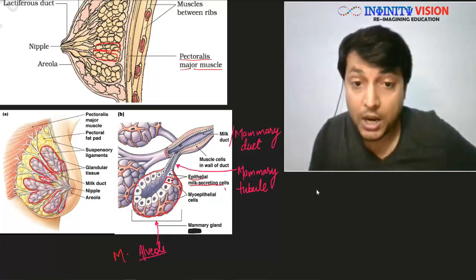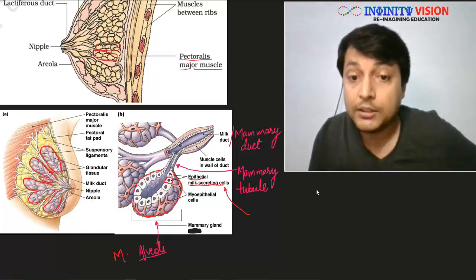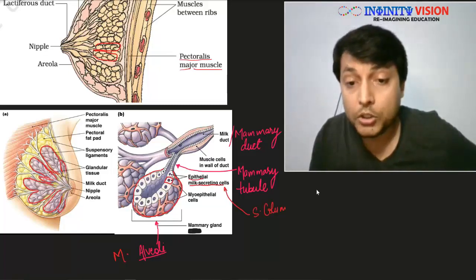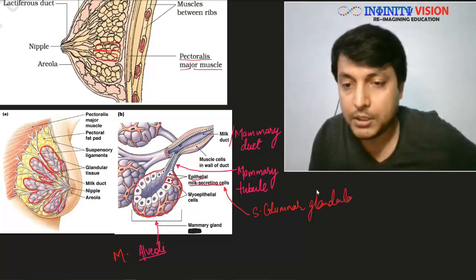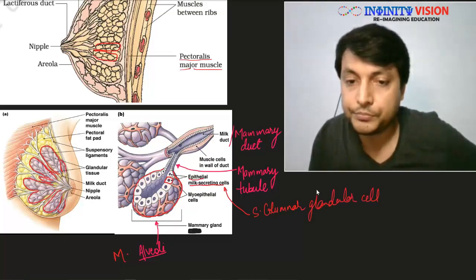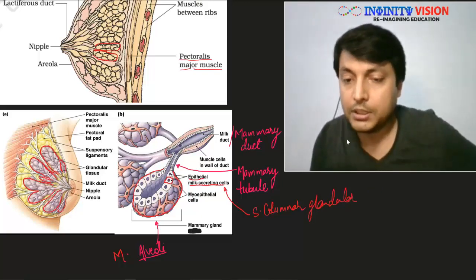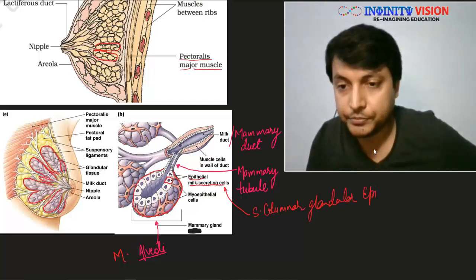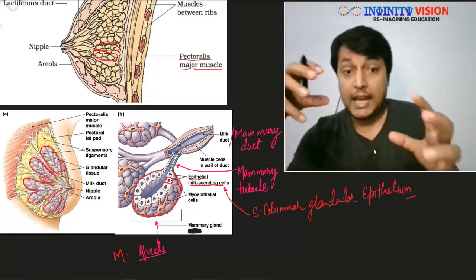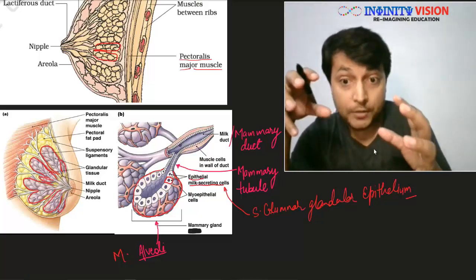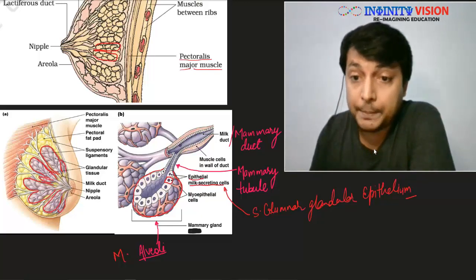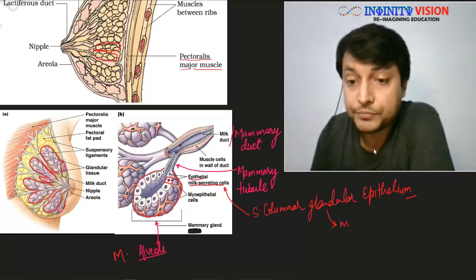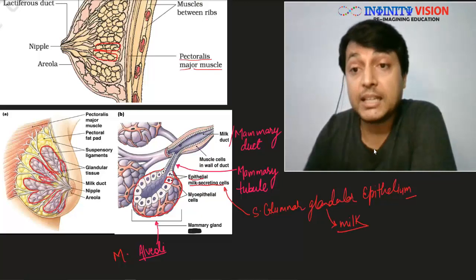If you ask what type of epithelium it is, these are simple columnar glandular epithelium, because they secrete something. So these alveoli are made up of simple columnar glandular epithelium, and they produce milk in these cells.